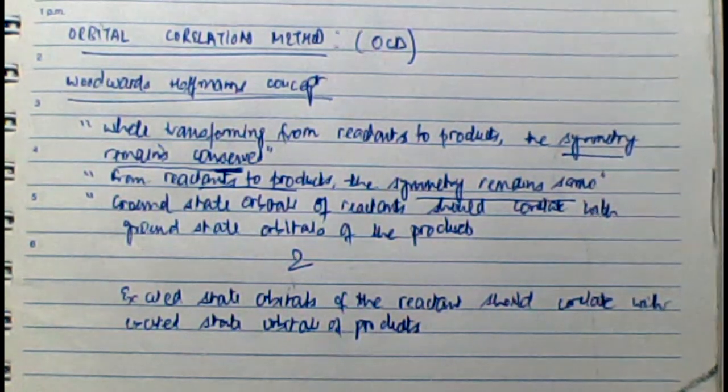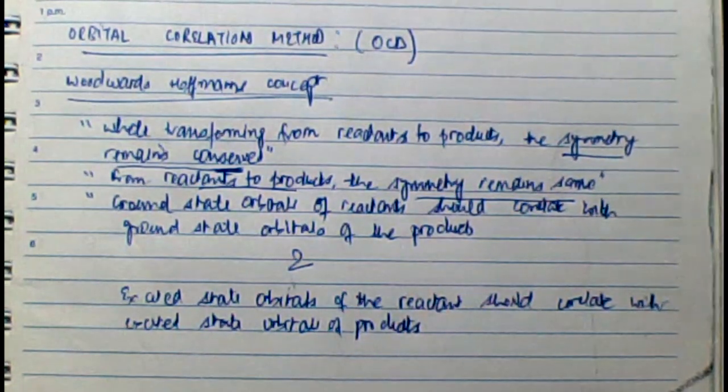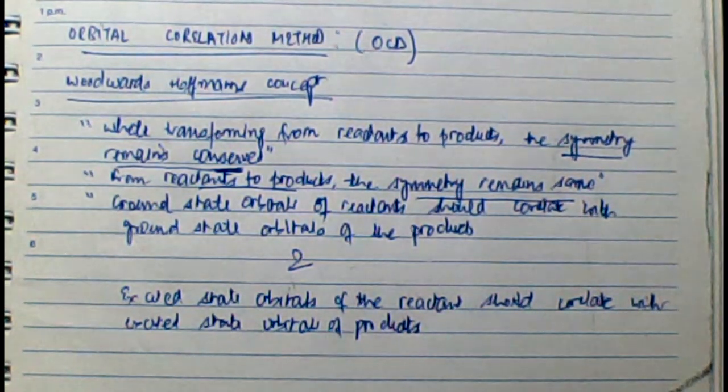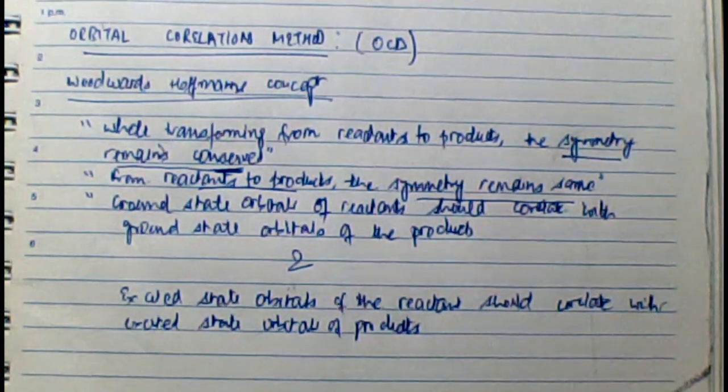Now, in order to understand this approach, the Woodward-Hoffmann concept of correlation of atomic orbitals, we need to understand that when we are doing reactions in thermal conditions, it is only the ground state orbitals which will be populated. The excited states will not be achieved, and hence excited states are never populated.